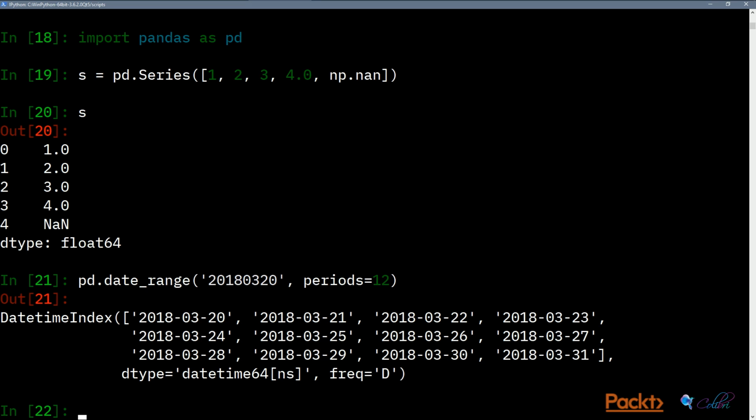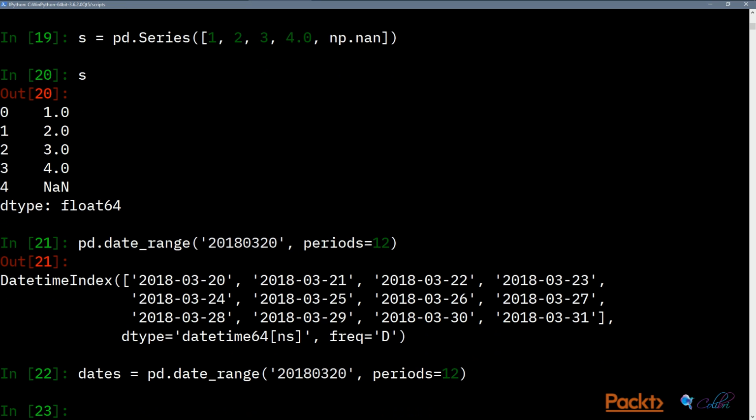And finally, I also want to talk about the DataFrame objects, and that's actually the thing that is the most powerful from pandas, where you can have multiple columns indexed by multiple rows of different things. So imagine if we save this date range as dates, we can create a new DataFrame that had random numbers, as we talked about before. We need 12 periods and then 4 columns, and then we assign dates as the index.